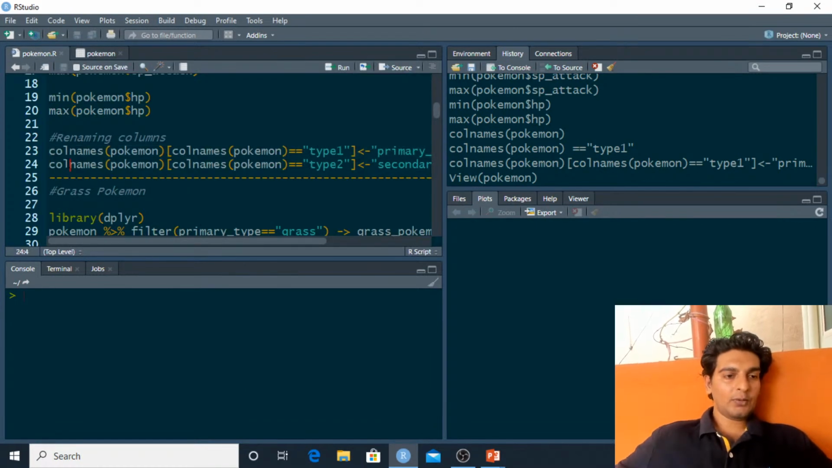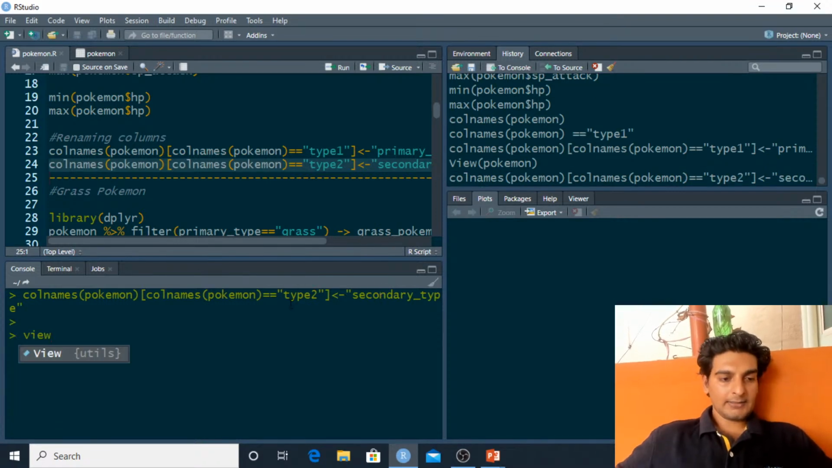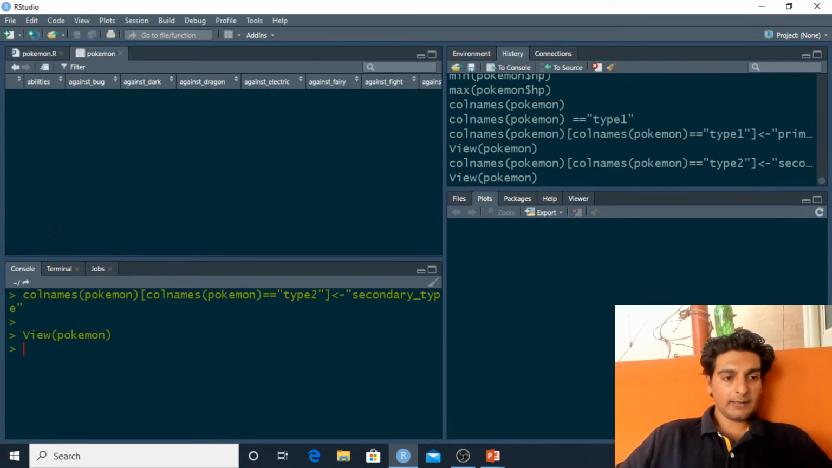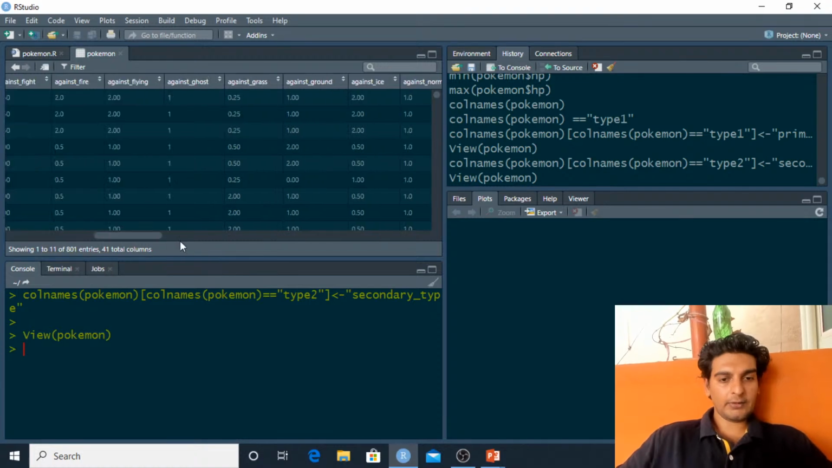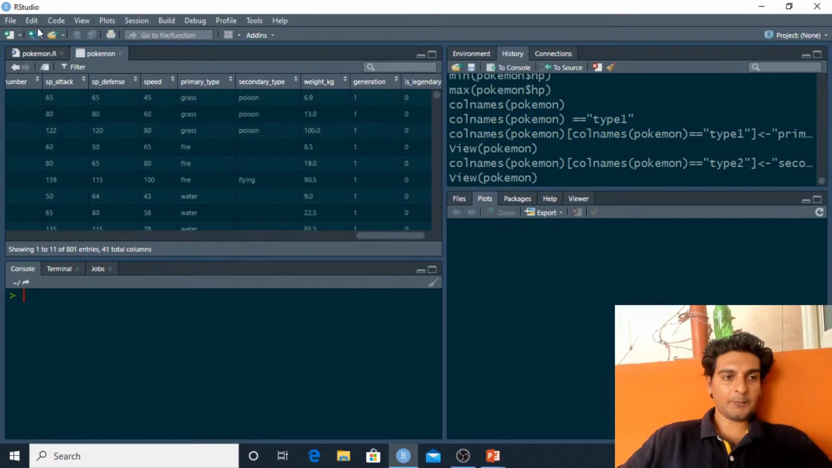Similarly, we've got the type 2 column. Let's go ahead and change the name of that column to secondary type. So as you see, colnames of Pokemon, we've got type 2 over here, and I'd want to change the name of this from type 2 to secondary type. So this is what we are doing, and I'll have a glance at this again, View of Pokemon, and let's see what is the result. I'll just drag this to the end of this data set. And as you guys see, initially the name of this column was type 2. I have successfully changed this to secondary type.